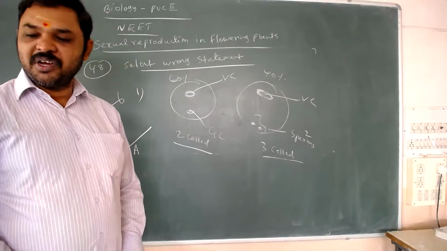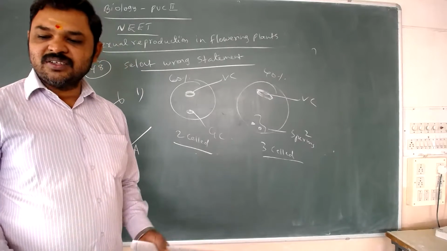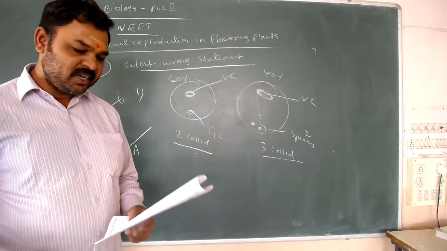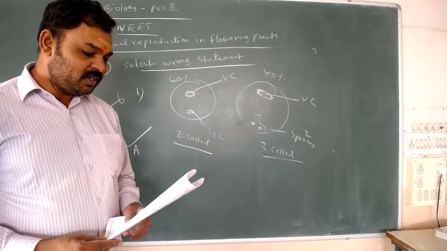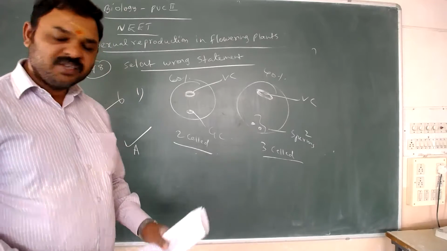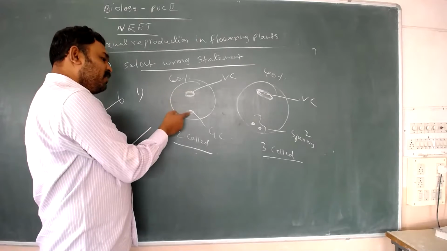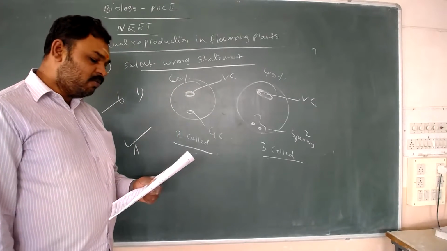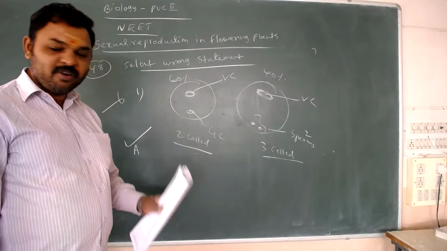It is a wrong statement. Whether it may be 2-cell or 3-cell, double fertilization occurs. Statement 2: the vegetative cell is larger than the generative cell. Yes, in this pollen grain the vegetative cell is bigger than the generative cell. Therefore the second statement is correct.